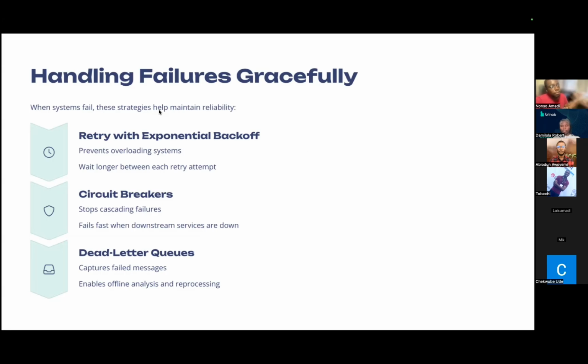We've mentioned them before. What will a circuit breaker help us do? Well, in our electrical system, what a circuit breaker does is that once it notices that there's an abnormal flow of electric current, it's able to stop that current from entering other electrical systems in the house, thereby preventing a much larger failure from occurring. That's exactly what a circuit breaker in this instance does.